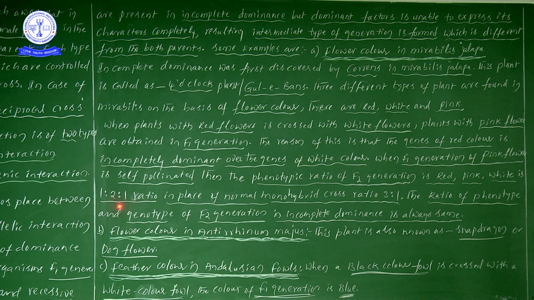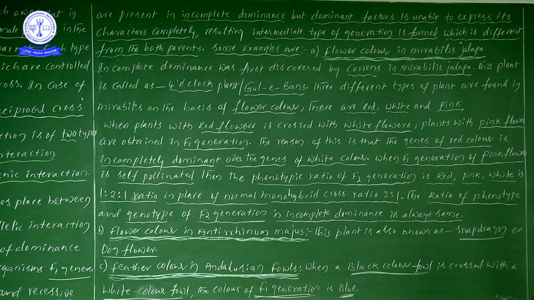That's why the ratio in incomplete dominance is 1:2:1. In place of the normal monohybrid cross, where we saw a phenotypic ratio of 3:1 and a genotypic ratio of 1:2:1.